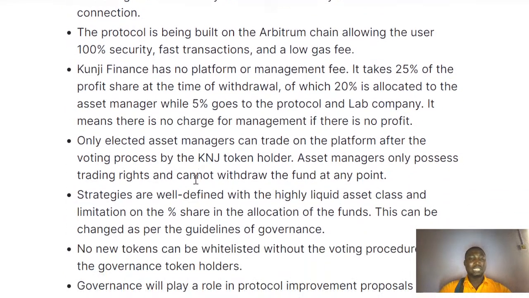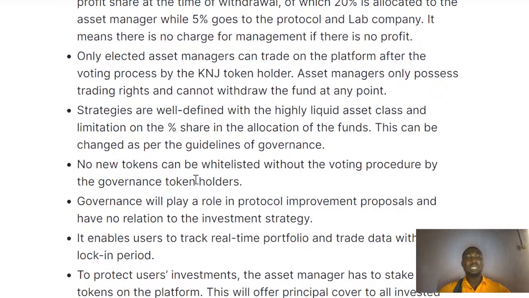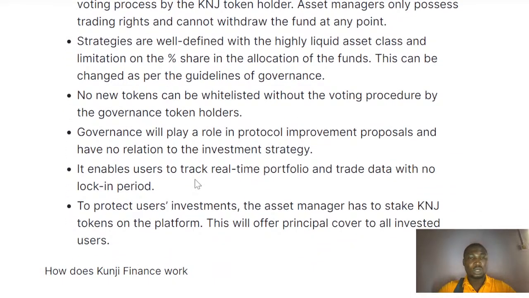And another point here again is that only a selected access manager can trade on the platform after the voting process by the KNJ token holders. Now, the access manager only processes trading rights and cannot withdraw the funds at any point. Also, the strategies are well defined, with the highest liquidity asset class and limitation on the percentage share in the allocation of the fund. This can be changed as per the guidance of governance.